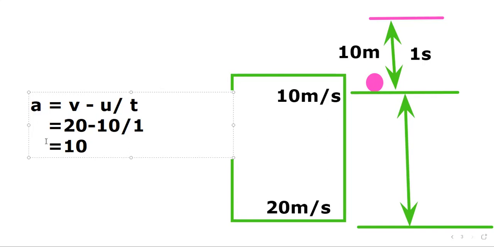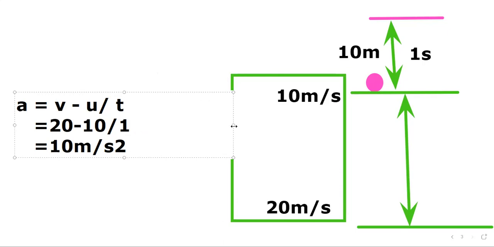So you can see the acceleration found is 10 meter per second square, but actually this is not acceleration on the earth's surface, it is in air. So we cannot write it with small a, but we will write it as small g.